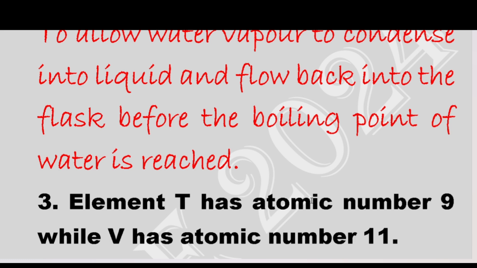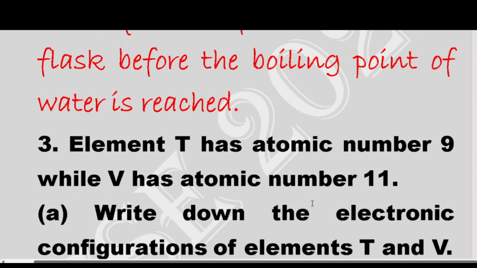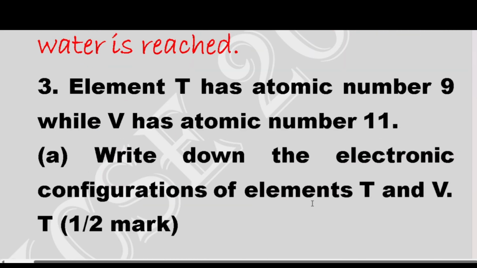Write down the electron configuration of elements T and V. For writing the electron configuration for the first 20 elements of the periodic table, you know that the first energy level has a maximum of 2 electrons, the second energy level has a maximum of 8 electrons, and the third energy level has a maximum of 8 electrons.